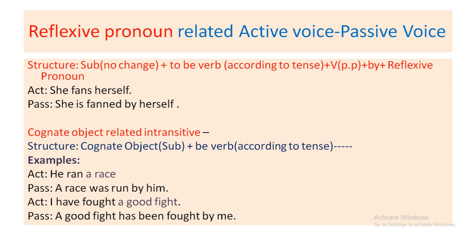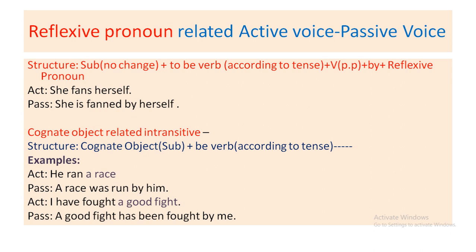Second example, I have fought a good fight. Past participle form of fight is fought. Okay, dear, I think you have understood what is cognate object. Now structure. Cognate object will be subject of passive voice, then be verb according to tense. All other rules are same according to the 5 steps what I made you learn in the first class.